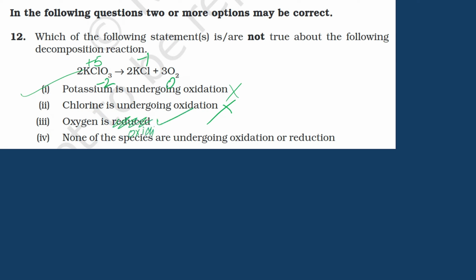Remember, we have to figure out the statements that are not true. So the three are not true so far. None of the species are undergoing. This one is also wrong. A, B, C, D, all of them are correct, right?